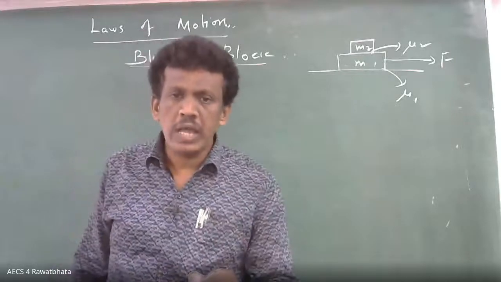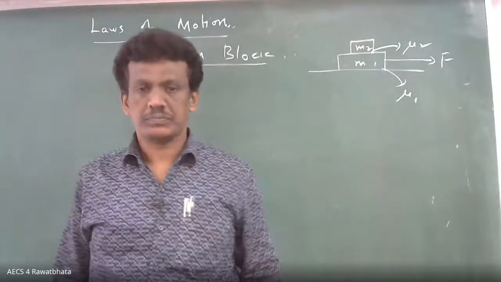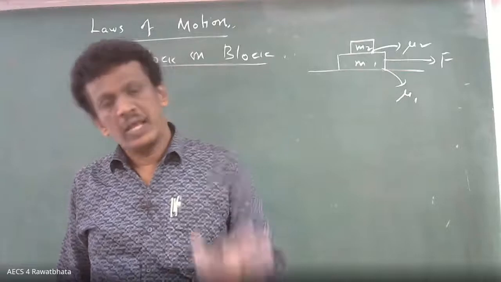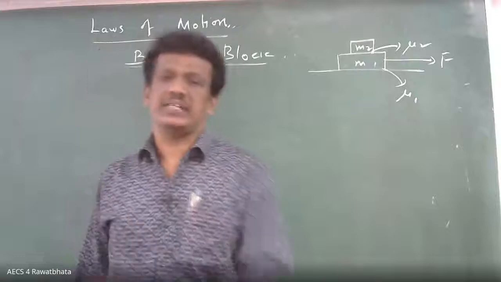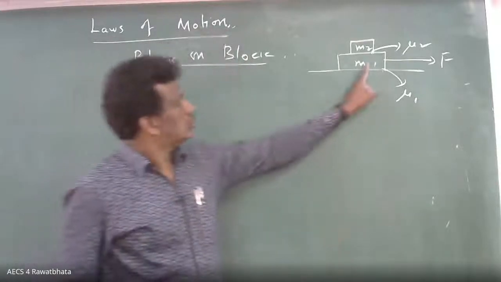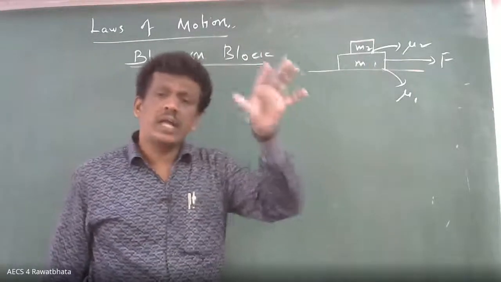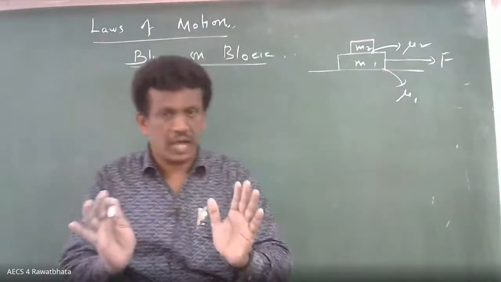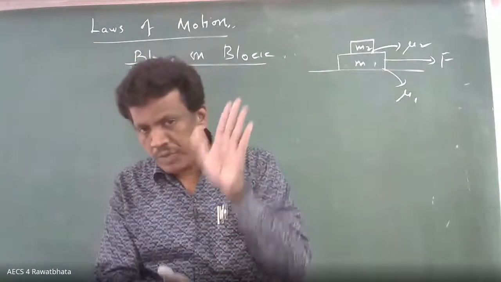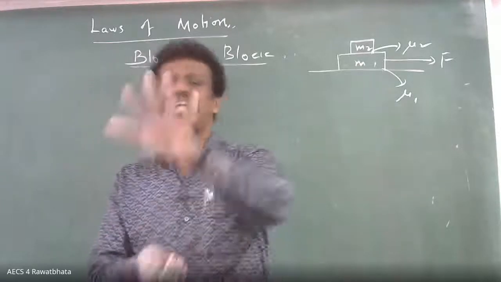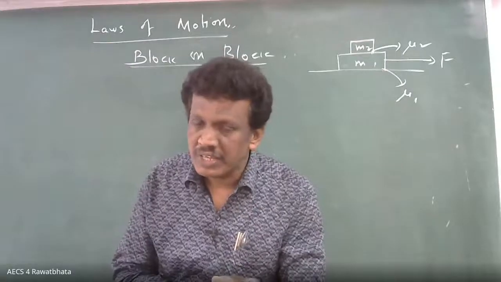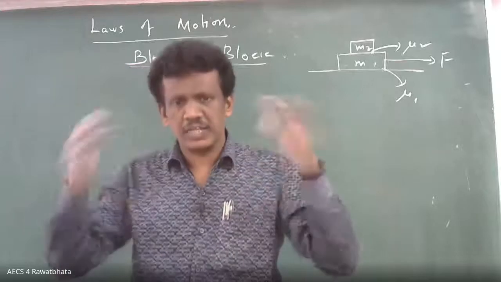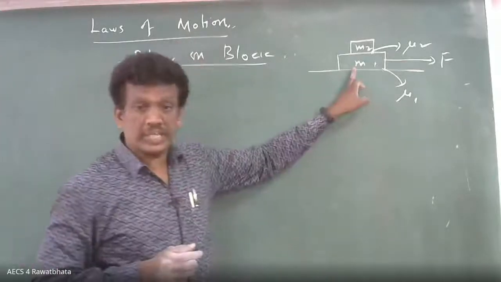Small f is friction; FL is limiting friction. Whether it is static or kinetic: when both are moving together, static friction; when they move separately, kinetic friction. Put the concept again and again.